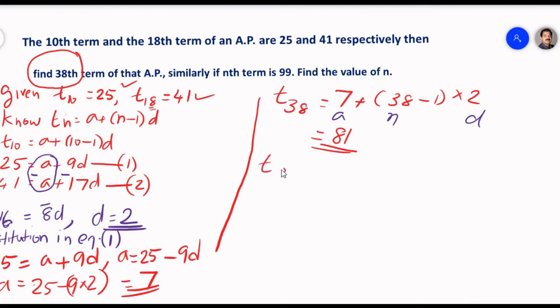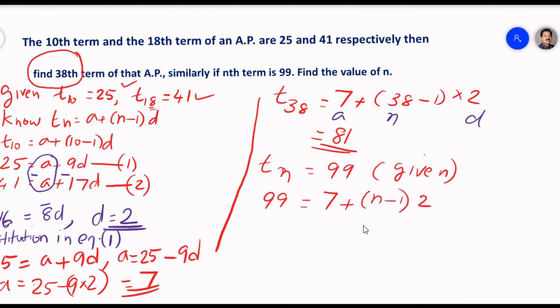Now when we think about the next question, where the nth term is given as 99, we substitute in the formula 99 is equal to 7 plus n minus 1 into 2, and we don't know the value of n here.